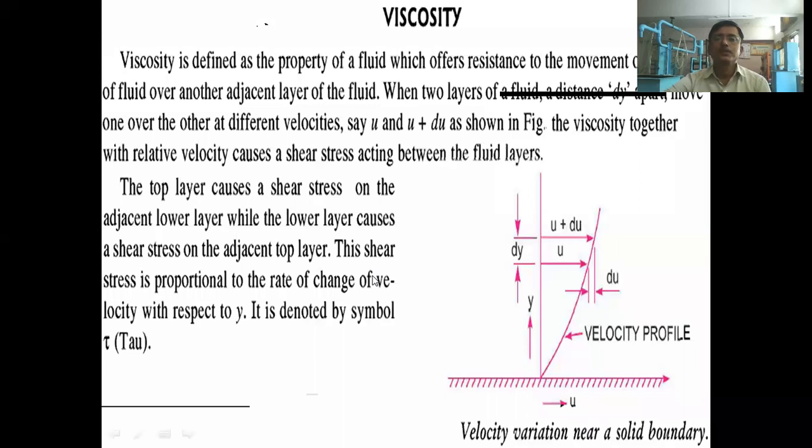Here we have also learned that viscosity creates shear stress between the different layers, and that shear stress, represented by the letter tau, is directly proportional to the velocity gradient.